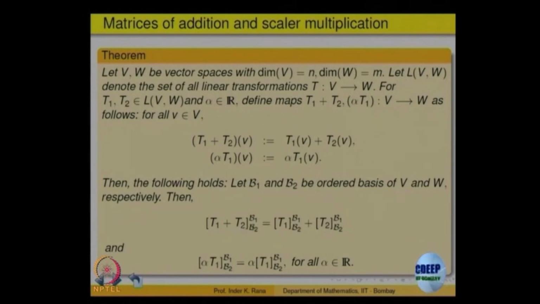find out its matrix with respect to B1 on the domain and B2 on the codomain. It is the same as finding the matrices of the individual ones and adding them. So, the theorem just says that for addition, its matrix is the same as finding the matrix of each individual and adding them up, and the same for scalar multiple. One can write a proof which is very easy, but we will not go into the proof of this. Let us try to see some illustration of this.